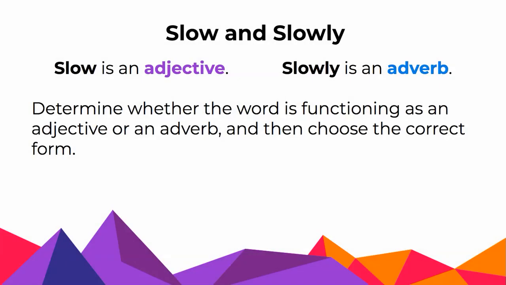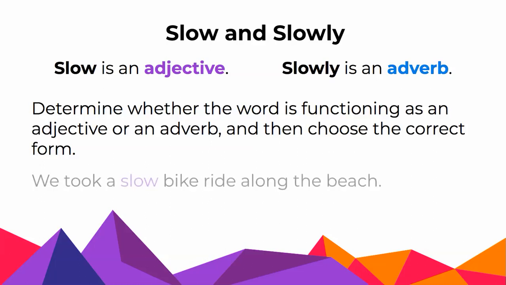Slow and slowly. This one probably most of us can hear when we have the right form, but in some informal uses, we actually hear them mixed up. So just like we've been doing the whole time, look at the sentence, figure out whether the word you need is an adjective or an adverb, and then choose the correct form.